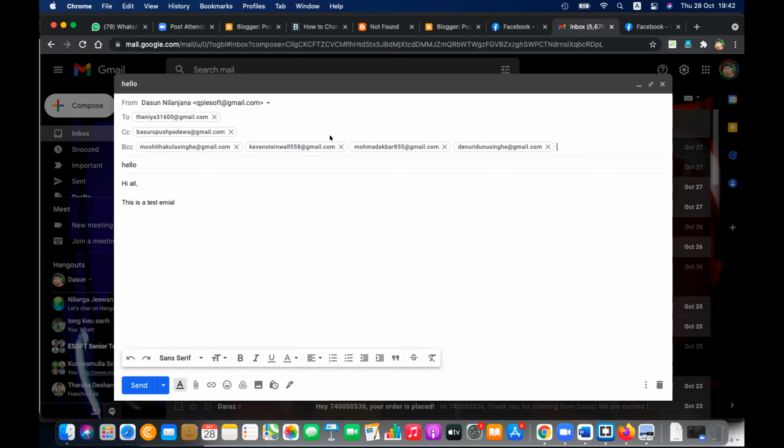But all of them can see Thenia's and Basuru's email because it's To and CC, they can see. And also they can see my email, because I'm the sender. Yes. And Thenia can see Basuru's email also, and Basuru can see Thenia's email also. So Thenia can't see the other BCC. BCC is the blind one, the hidden field. This is hidden from each and every person.